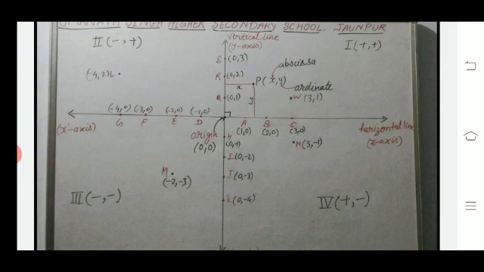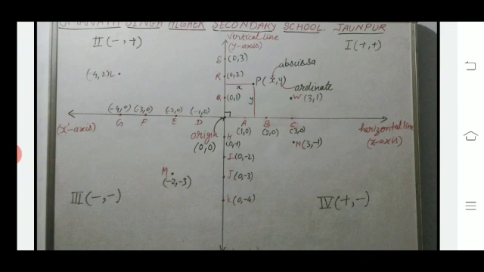Now in the same way, on the vertical line, that is the y-axis, the coordinates are like (0, y). So S, R, Q, H, I, J, K are the points on the y-axis whose coordinates are (0, 3), (0, 2), (0, 1), (0, -1), (0, -2), (0, -3), (0, -4) respectively.